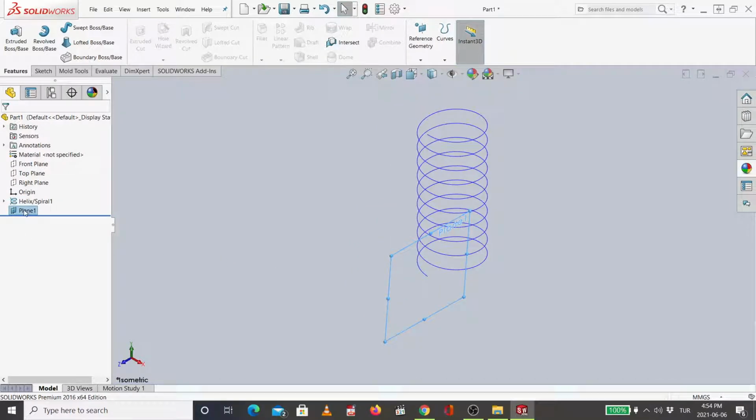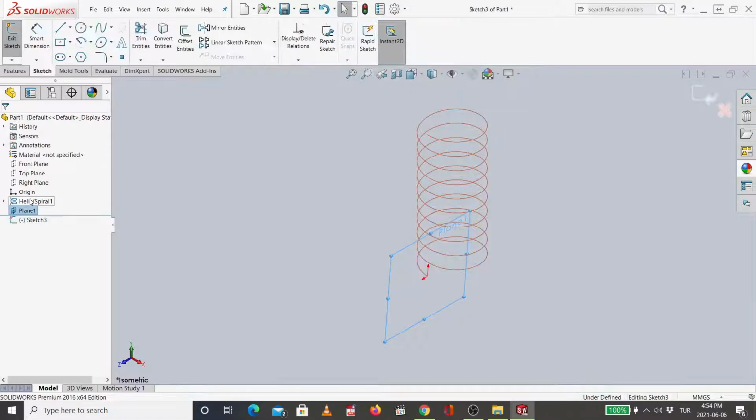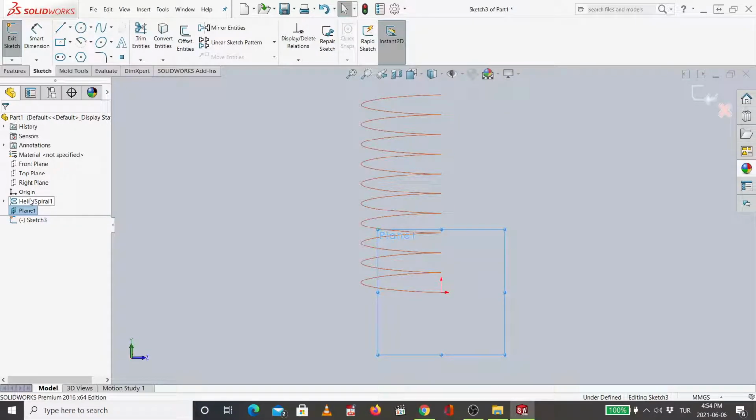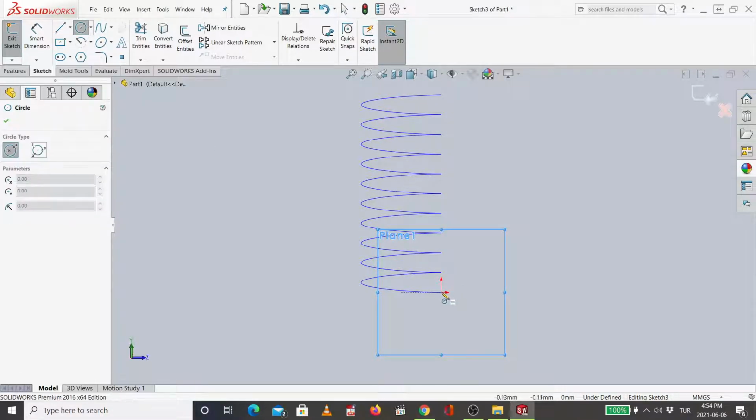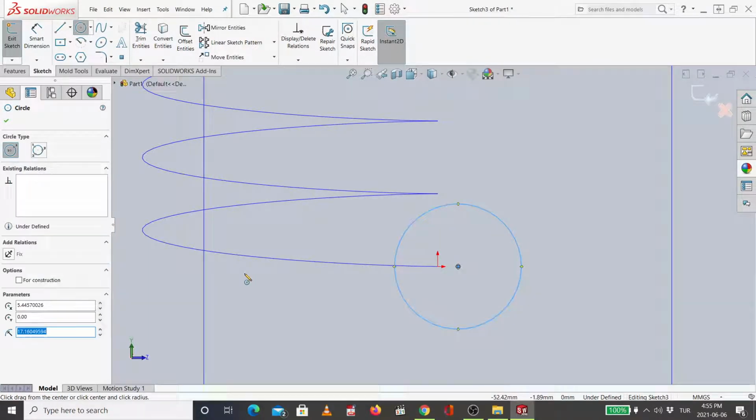Then after that, I will choose this plane, sketch, Control 8, and then I will draw a circle. But look, when I approach the center, nothing will happen. So I will create a circle which is close to this origin. Let's say here, for example, very random.